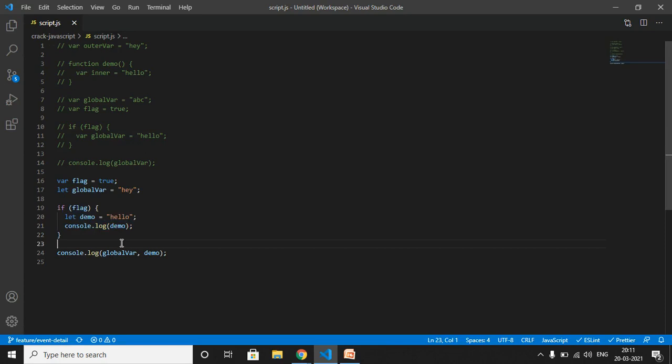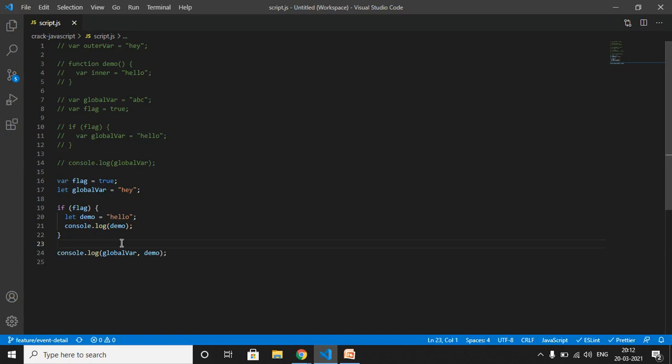This is why we are getting the error. This is where let is used. We are getting the error because let variables are block scoped.